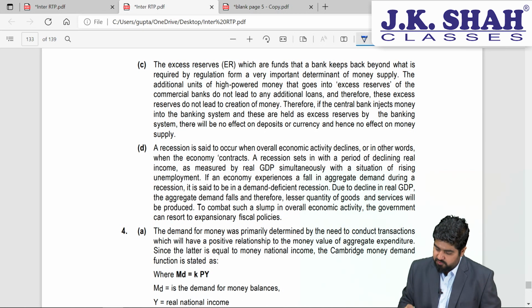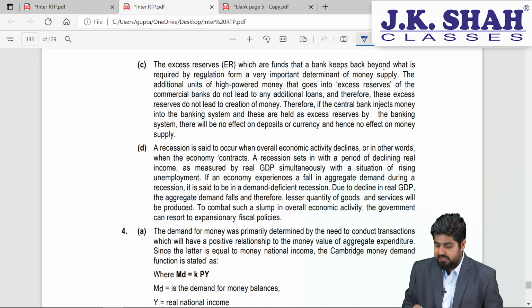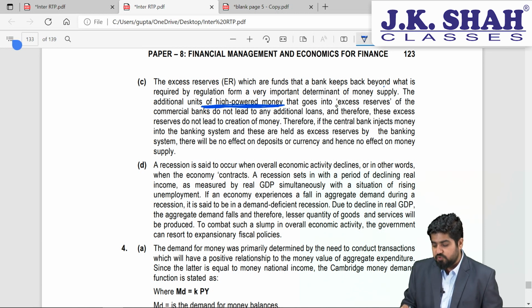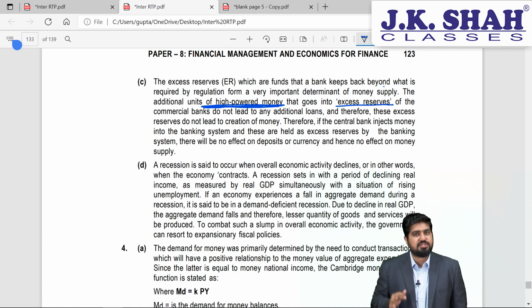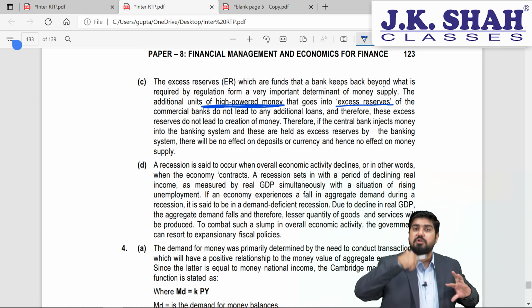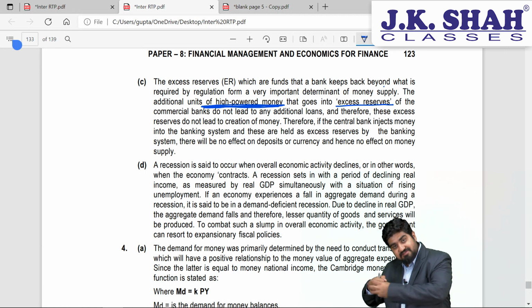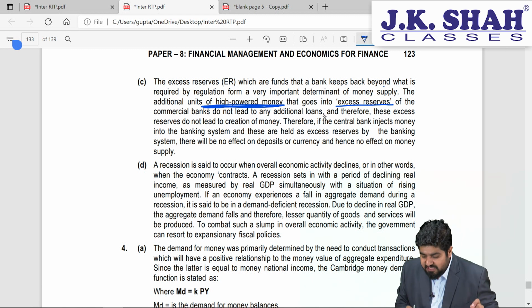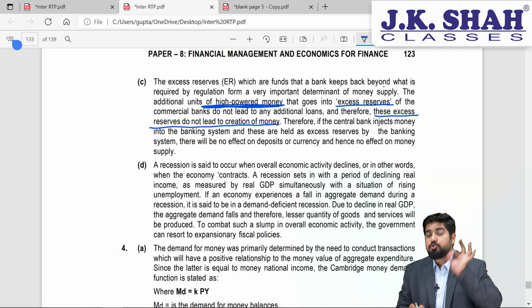The excess reserve ratio, which is funds that a bank keeps beyond what is required by the regulation, forms a very important determinant of money supply. That is fine. The additional units of high powered money, now see, this is important, high powered money that goes into excess reserve. That means RBI has printed the currency, but that money goes into excess reserve. That means the commercial banks are not distributing that amount in the market, but keeping it with themselves as reserve. So at that time, commercial banks do not lend any additional loan, and therefore these excess reserve ratios do not lead to money creation. That means no impact on money supply.